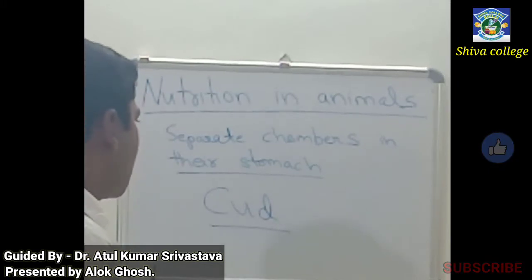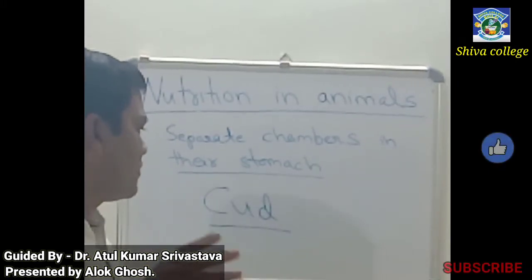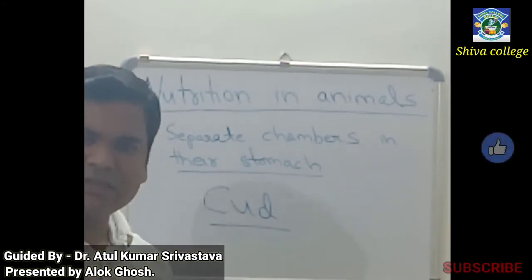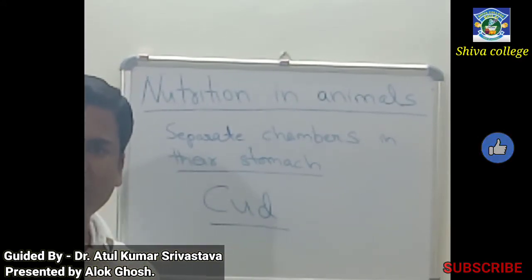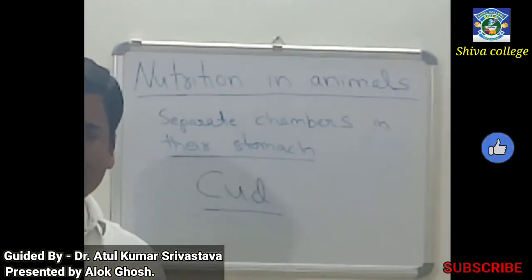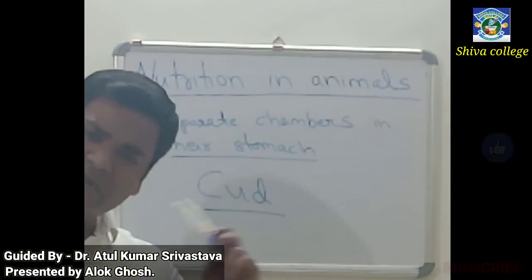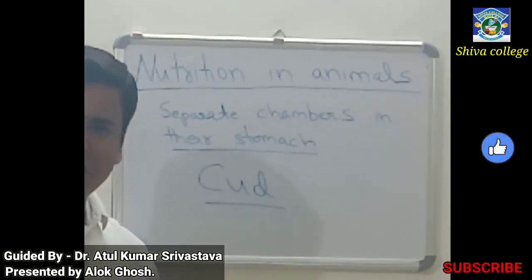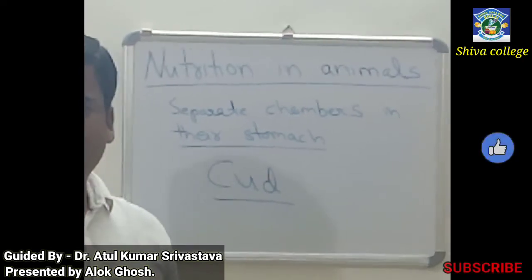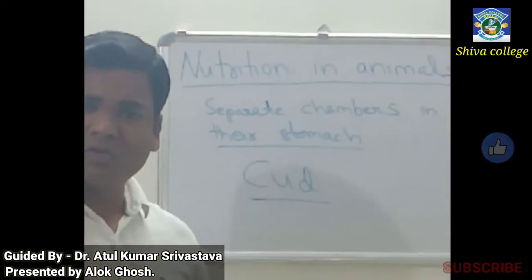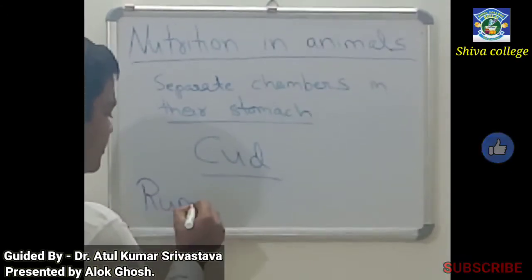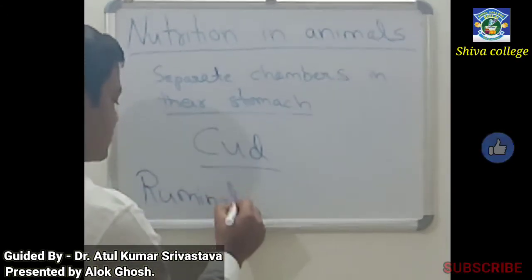Okay. And there this grass and leaf get partially digested in the different chambers of the stomach in the form of cud. This cud after some time returns back to the mouth of the animal. This process of returning of cud to the mouth of an animal is called rumination.